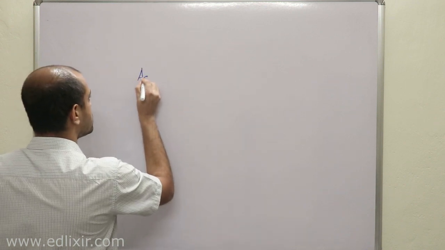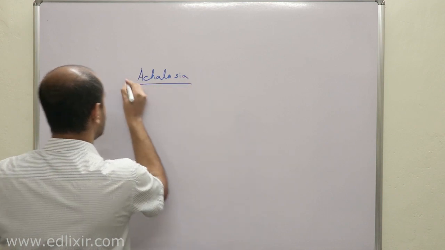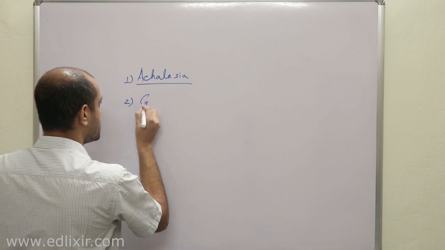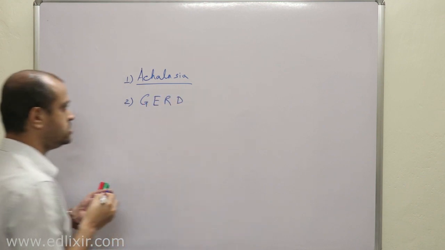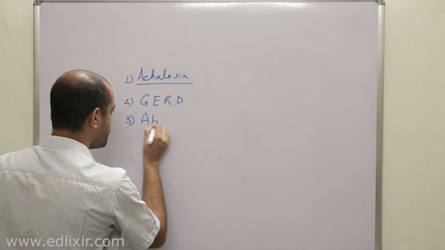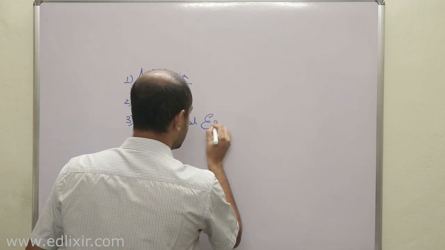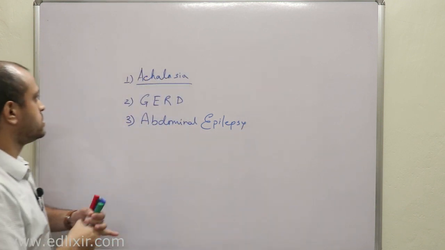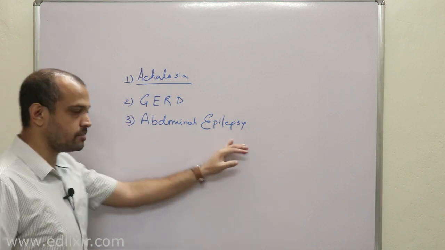This is achalasia. Number 2 is gastroesophageal reflux disease or GERD, and the third one is abdominal epilepsy. Number 1 is achalasia, number 2 GERD, number 3 abdominal epilepsy.